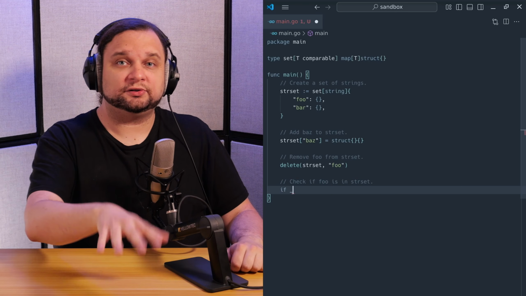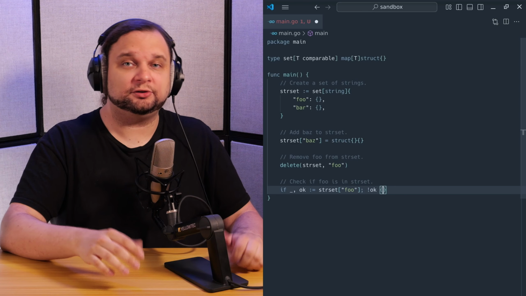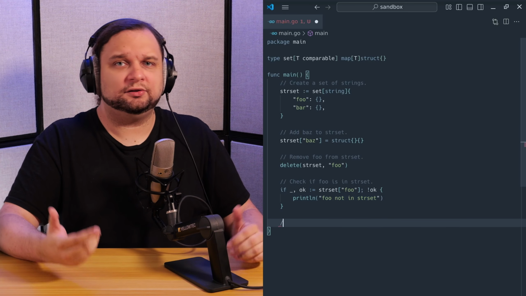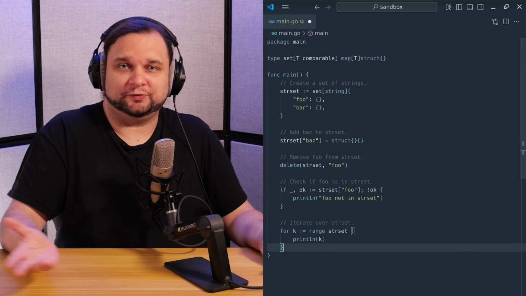The second value assigned from a map access will be a bool telling you whether the key is present or absent regardless of that key's value. And finally, iterating over everything in the set is just as easy as ranging over the map keys and ignoring their values because, of course, they're nothing interesting.